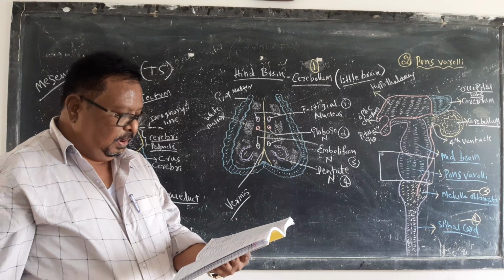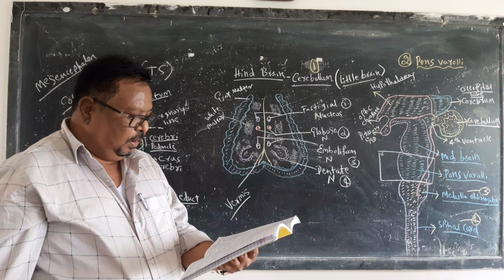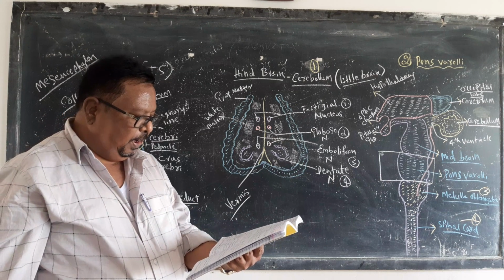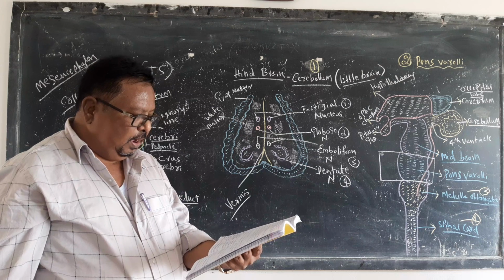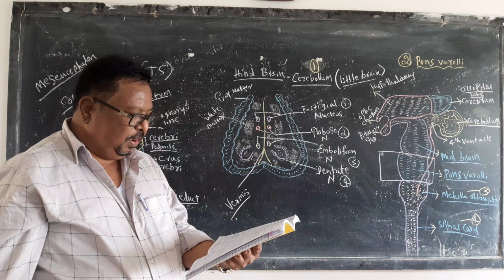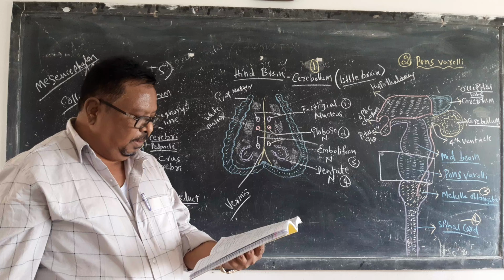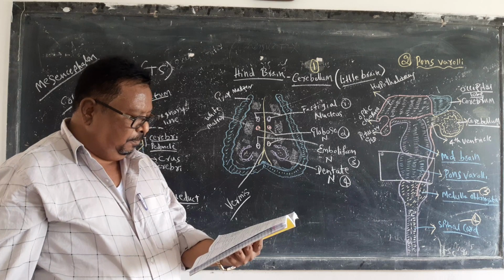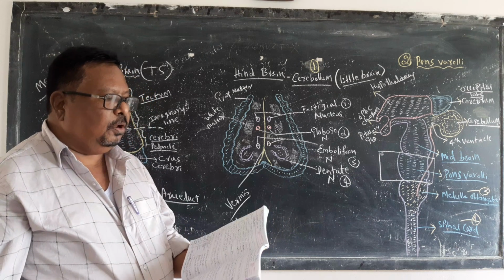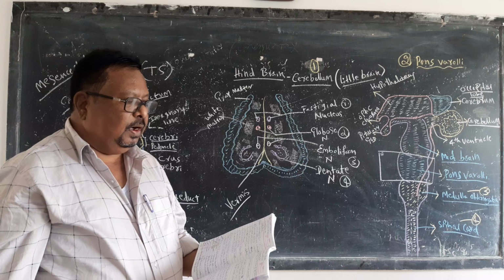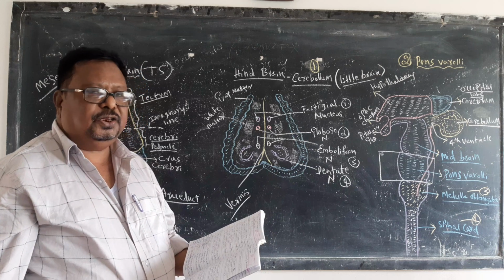The pons varolii is situated in front of the cerebellum, below the midbrain and above the medulla oblongata. The word pons means bridge.